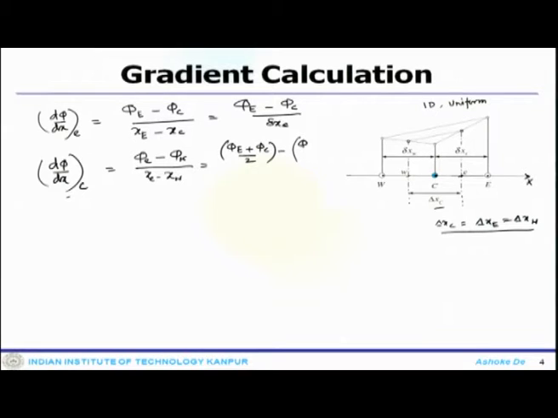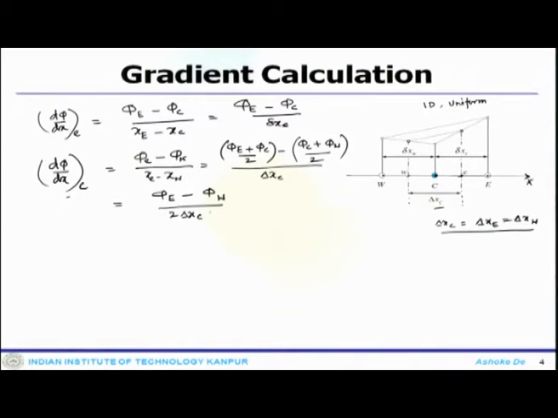and linear interpolation between C and west, divided by delta xc, because this distance is delta xc, which one can write as phi e minus phi w divided by 2 delta xc. So, this essentially means that they are of the central difference scheme.